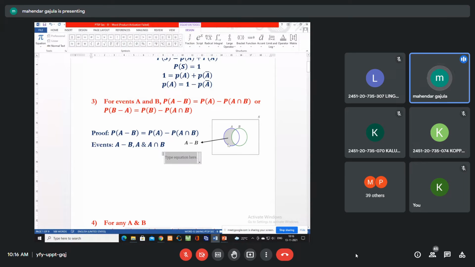Go to the Venn diagram. Where is A minus B? This shaded region, right? A minus B is the shaded region.